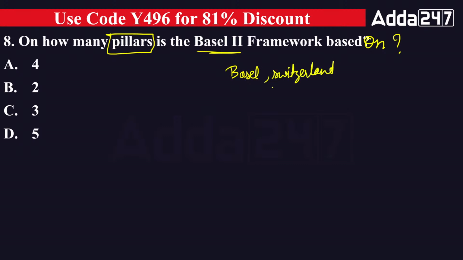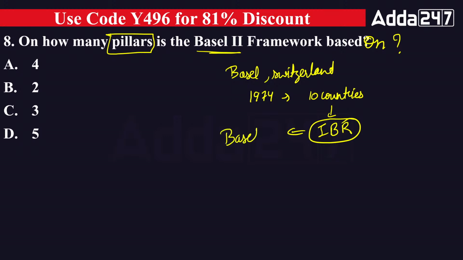In 1974, the central bank governors of certain 10 countries held a meeting in Basel city, and there they created an international banking regulation, which was created by the Basel Committee.